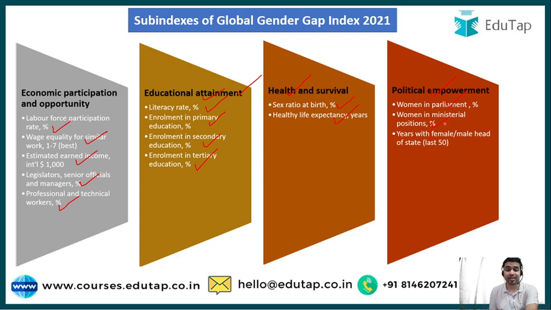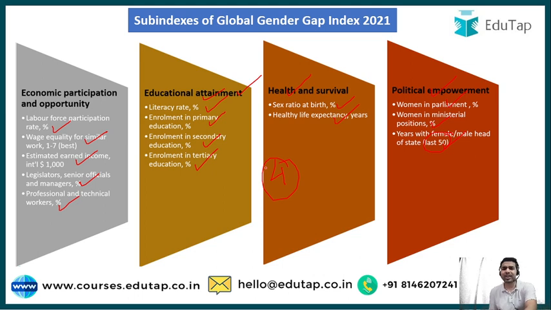And guys, the third and the last indicator of this sub-index is the years with female or male head of the state. It has been specified here that it covers the last 50 years, the female or male head of the state. So guys, these all are the four key dimensions with the help of which the global gender gap index measures the gender-based gaps in the nation.